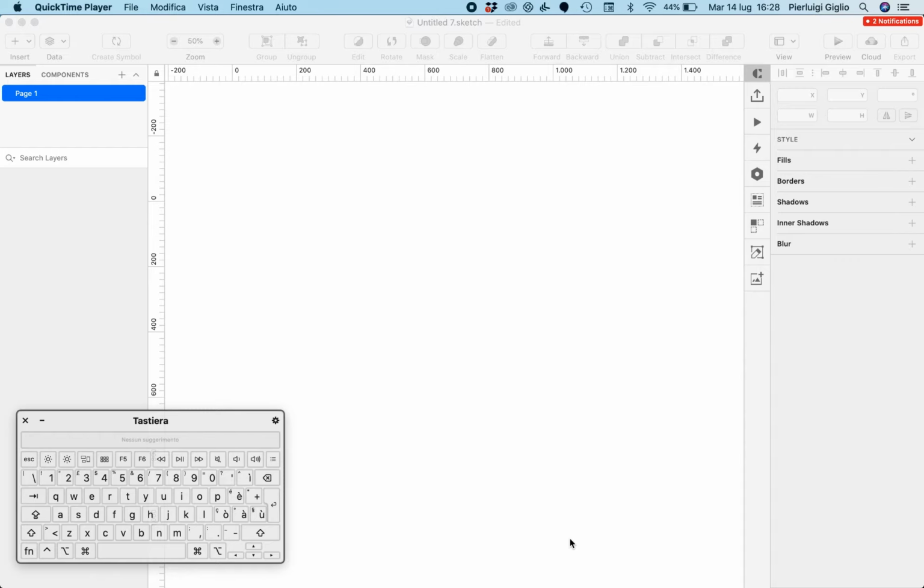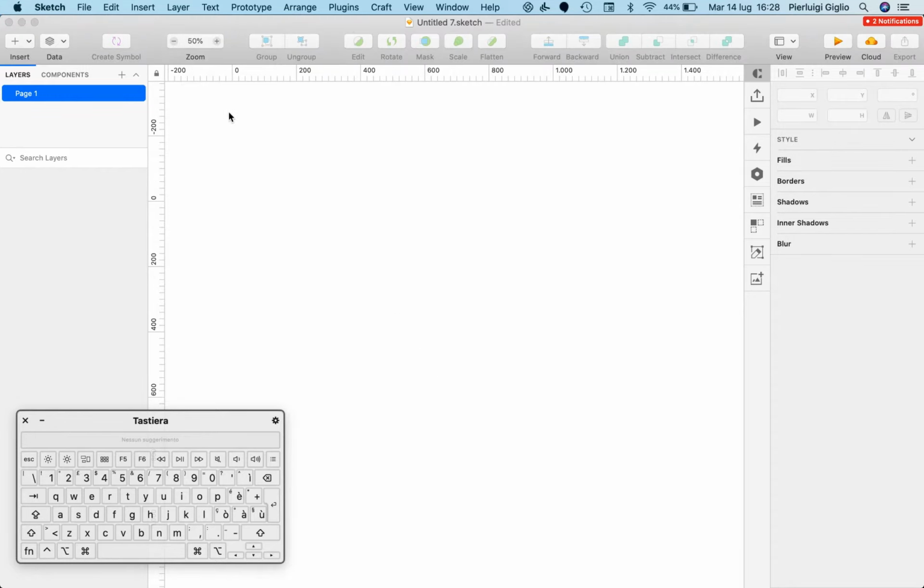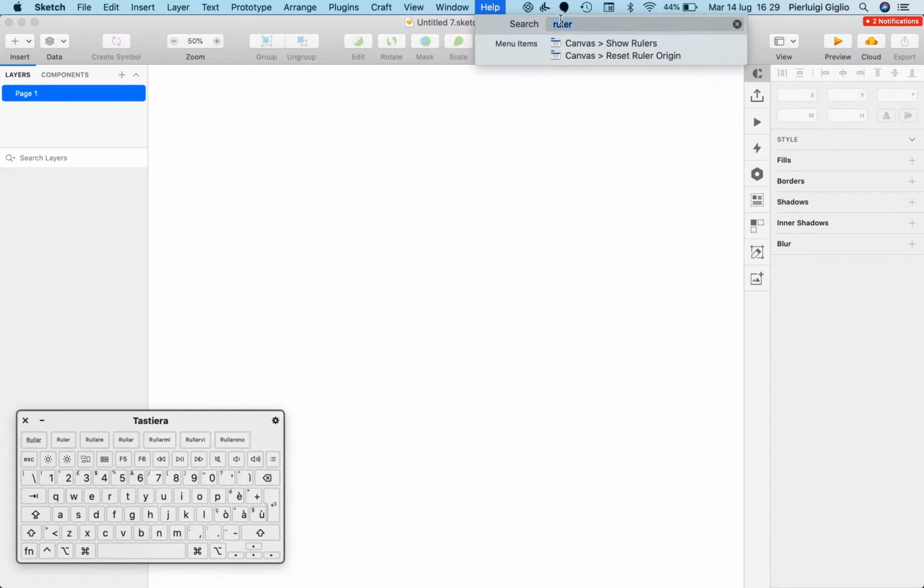In this video, I'm going to show you how you can use rulers to make your workflow more efficient and precise in Sketch. So the very first thing which you need are the actual rulers on the top and on the left. Now, if you don't have these activated, it's just going to show like this by default. And in case you forgot where the rulers are, you can always go on search in Sketch, and this is applicable for pretty much any options, any element and action. So we're just going to go over here and start searching rulers.